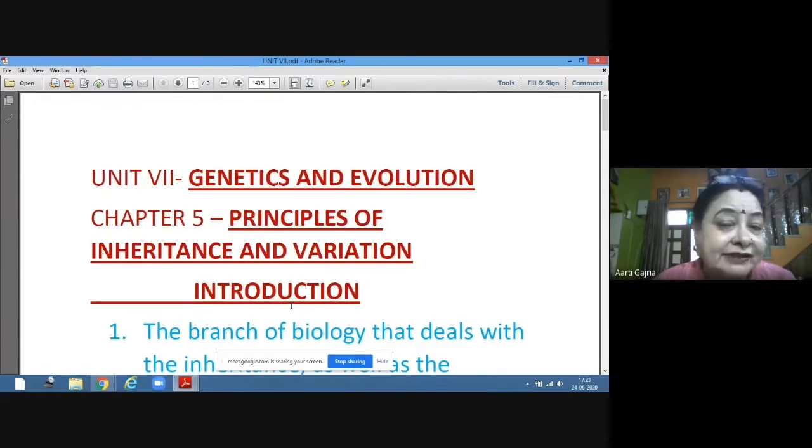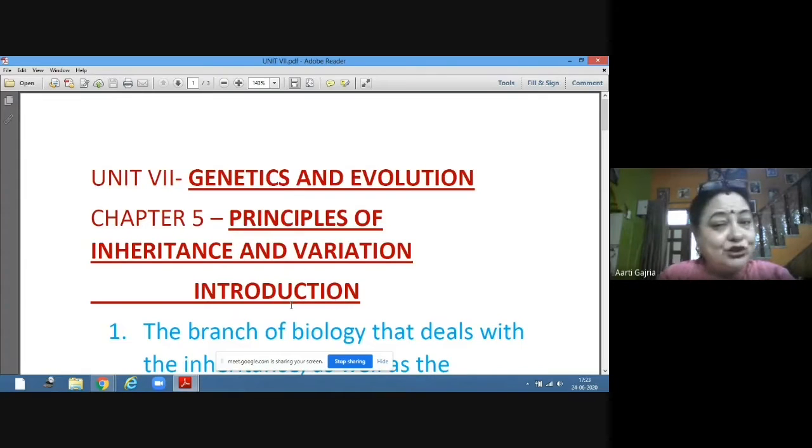That means the black eye gene is dominant over the brown eye gene. So this is the trait which we are exhibiting, which is seen, and these are the traits which are able to express themselves. But that doesn't mean that the gene for brown eye is not there in our body.